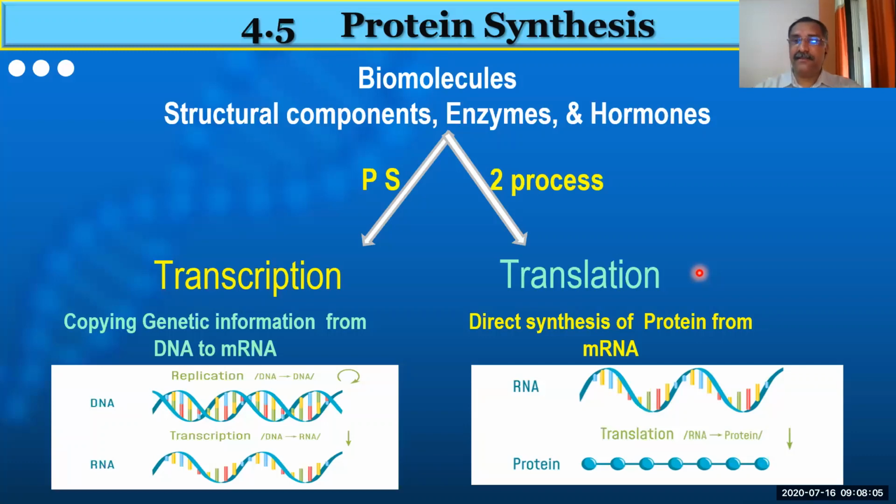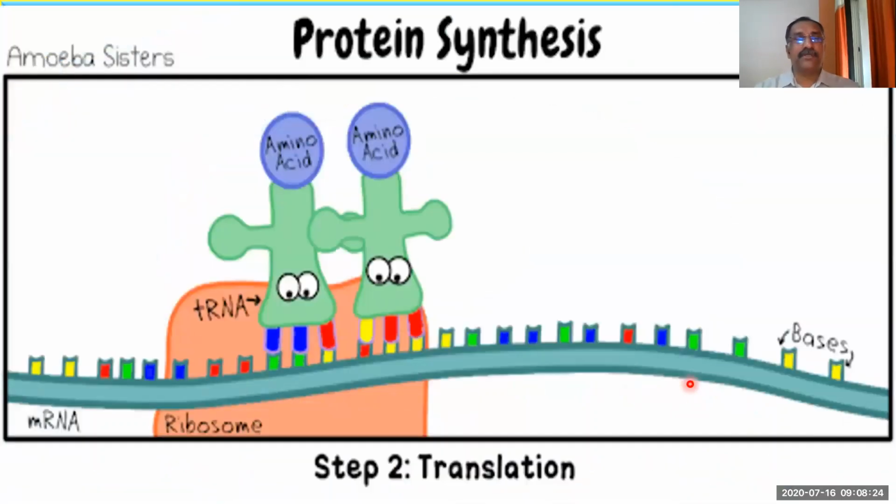Then, based on the message copied from DNA to RNA, all the RNAs together synthesize the protein. So this is what we have seen yesterday.